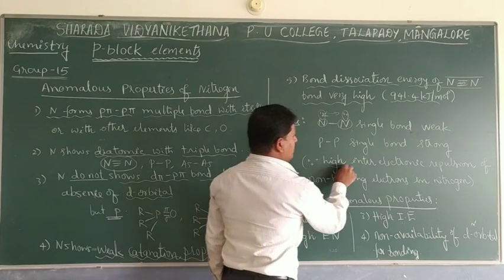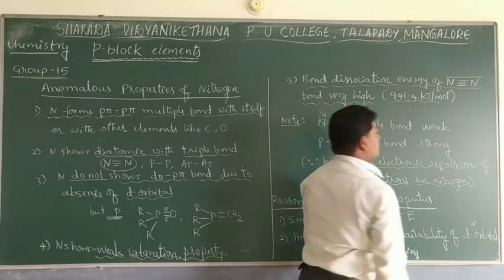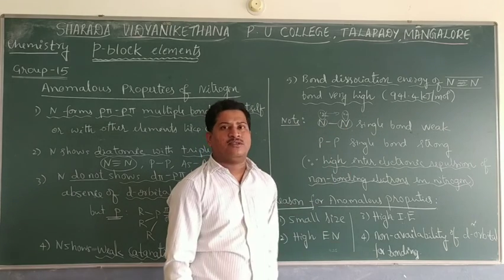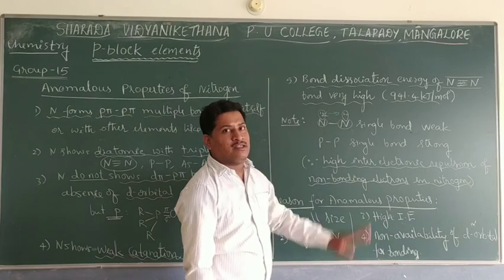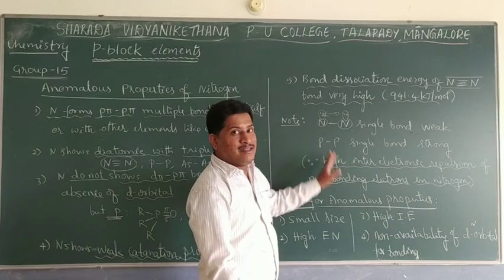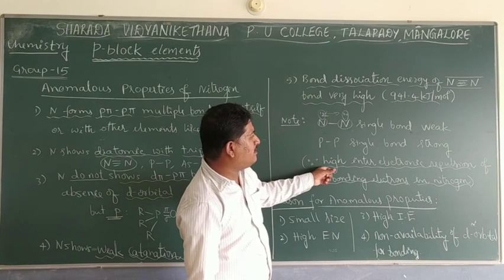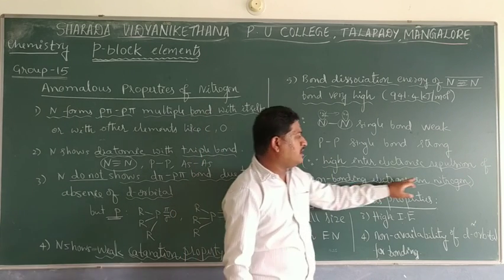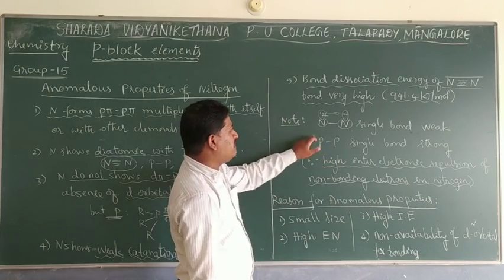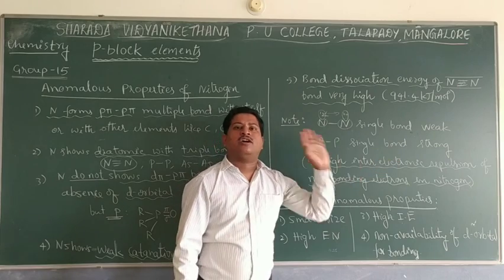So these lone pairs of electrons repel. Because of high inter-electronic repulsion of non-bonding electrons in nitrogen, the repulsion takes place because of the small size of nitrogen. So that leads to single bonds being unstable. But in the triple bond, those non-bonded electrons are involved in bonding, and in that case, electron repulsion is not observed. So due to high inter-electronic repulsion of the non-bonded electrons of nitrogen, the single bond is weaker. But phosphorus single bond is strong because phosphorus is big in size, and there is no such interaction.